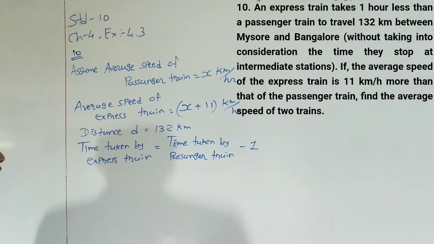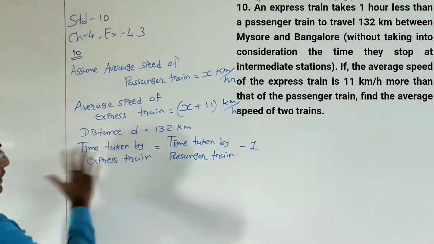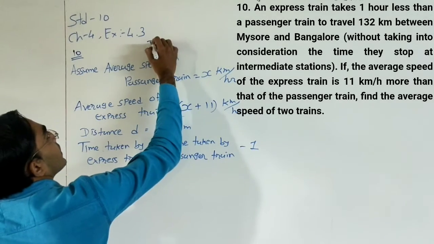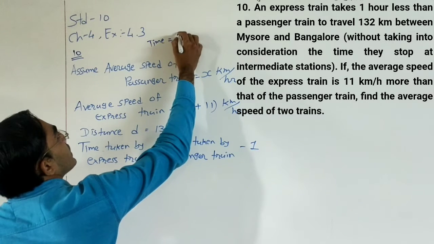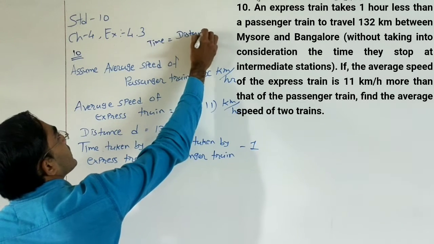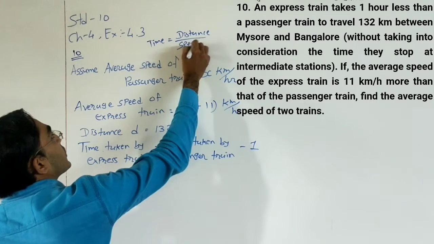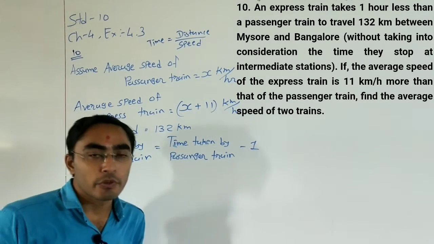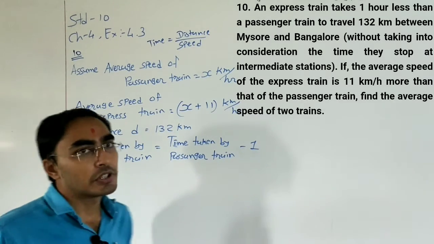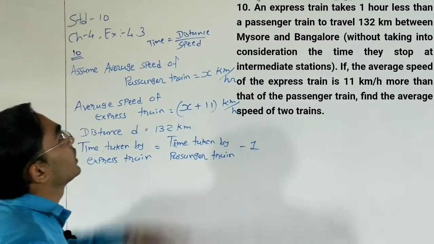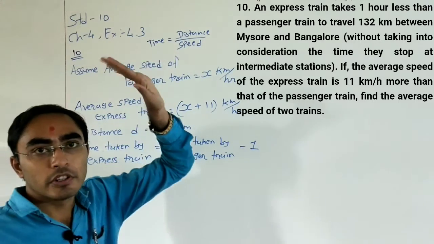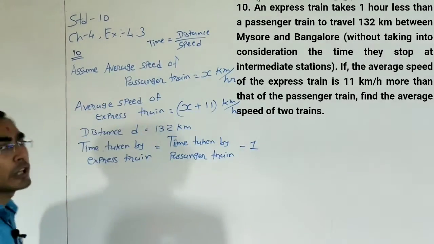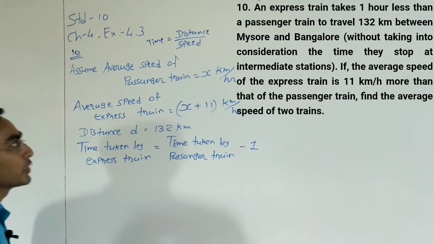Now we need to write the time here. What is the formula of time? Time is equal to distance upon speed. We already discussed this in previous questions, in question number 8, I think. You already learned this formula in the science subject.